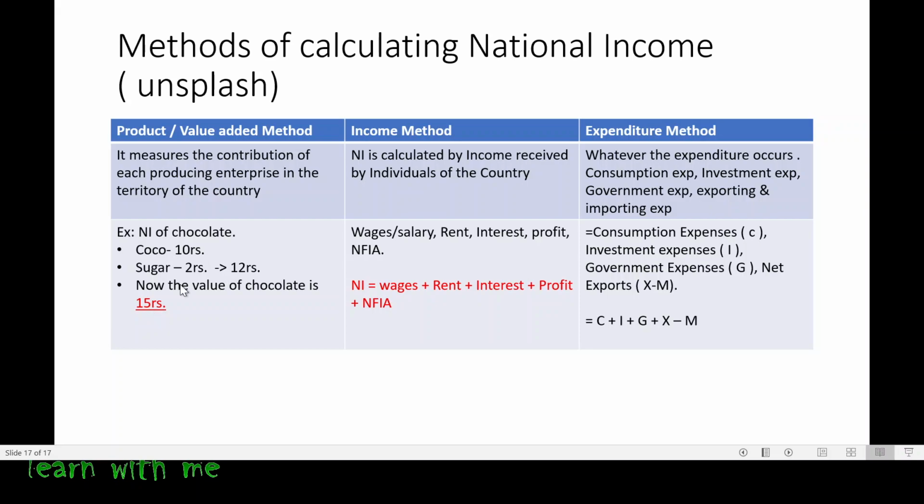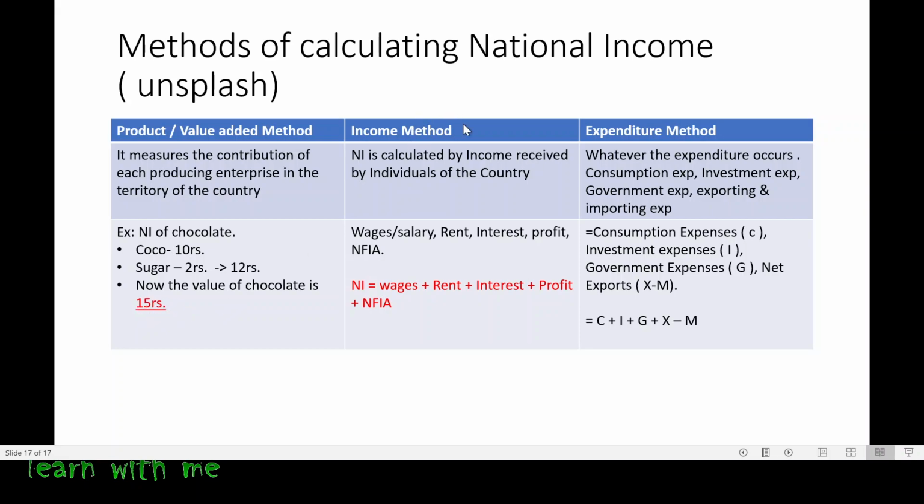Why? Because after adding the values, the final amount is 15 rupees. I added the value 10 plus 2, it came 12. I added the value again, 12 plus 3, it came 15. Here the 15 is my national income. I am going to calculate at 15 rupees.